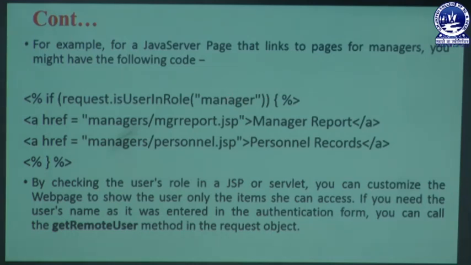If any other role is put and that role does not match this section, then you never get any report link or record link. So by checking the user's role in the JSP or servlet, you can customize the web page to show the user only the items she can access.